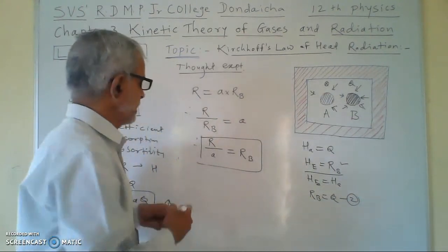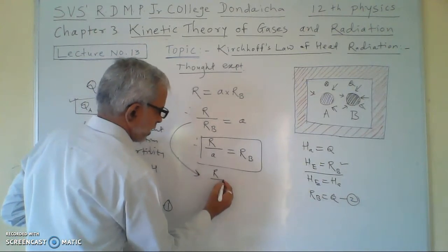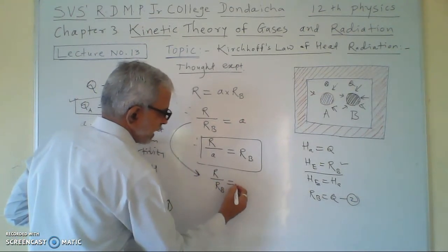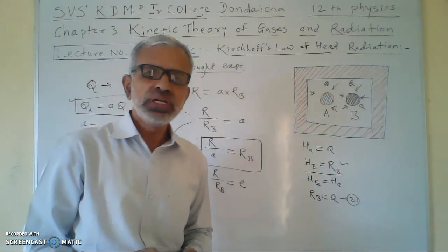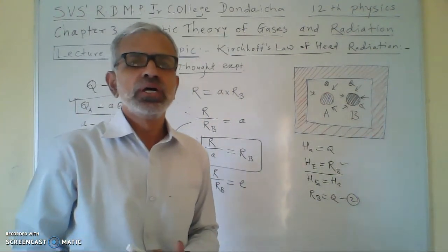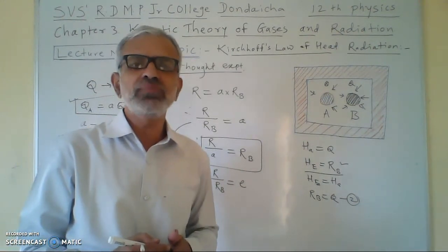You can also write from this equation R upon R_B. What is R upon R_B? It is emissivity. Emissivity is the ratio of the emissive power of the ordinary body to the emissive power of the perfectly black body.